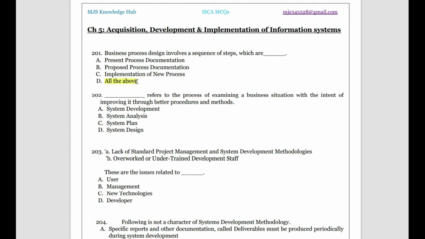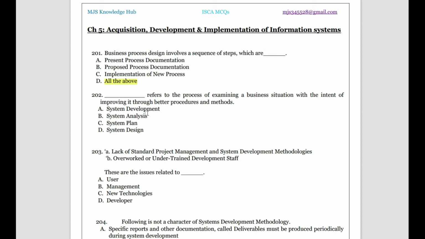Then, dash refers to the process of examining a business situation with the intent of improving it through better procedures and methods. Among system development, system analysis, system plan and system design, which refers to this process? System development refers to the process of examining a business situation with the intent of improving it through better procedures and methods.